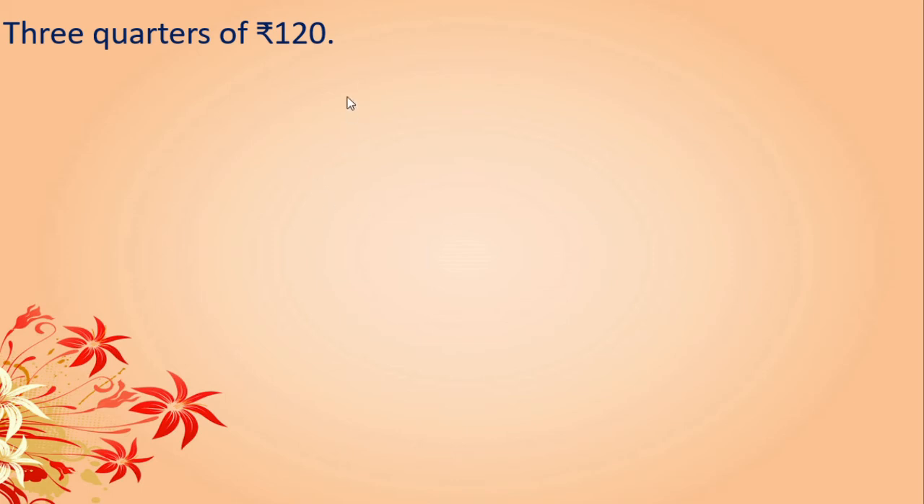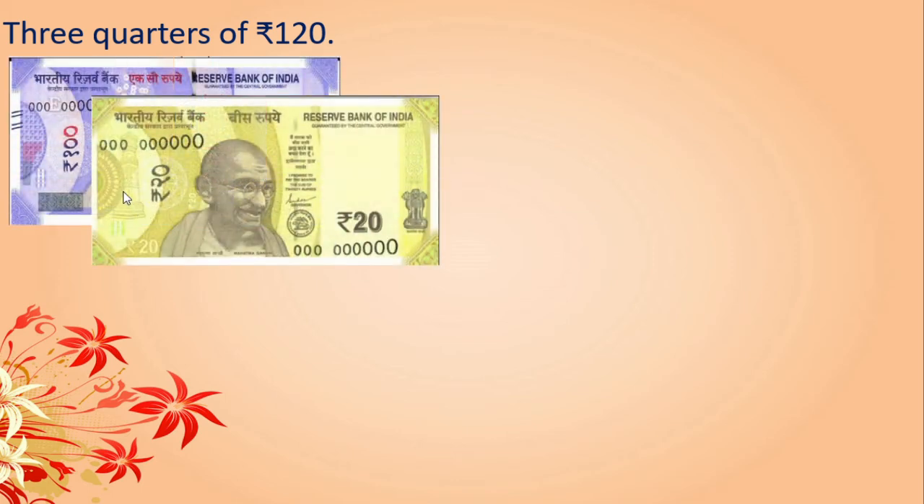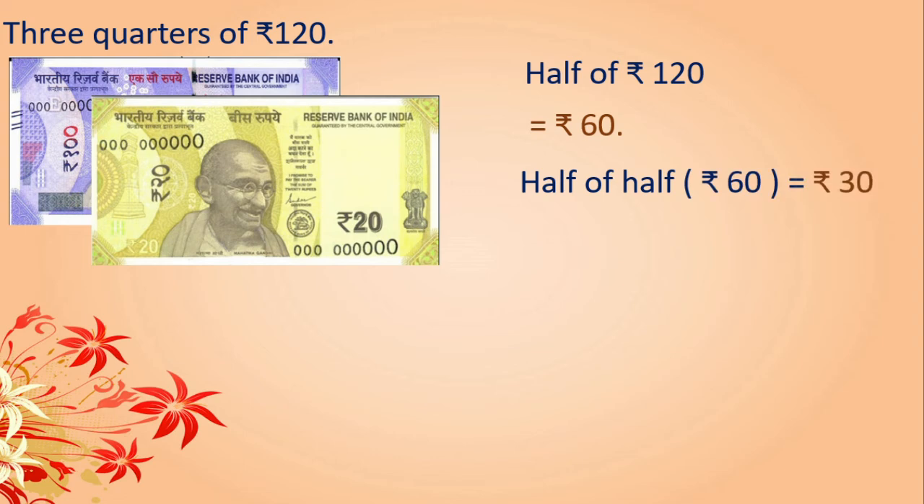3/4 of rupees 120. Here you can see 120. Okay, 100 note and a 20 note. 120. 3/4 of 120 is equal to how much? Yes, again here half of 120 is nothing but how much? 6. 6 twos are 12, isn't it? So here half of 12 is 6, means half of 120 is nothing but 60 rupees. Right? Half of half. You know that half is rupees 60. Correct? Half of half is nothing but 30. Half of 60 is rupees 30.